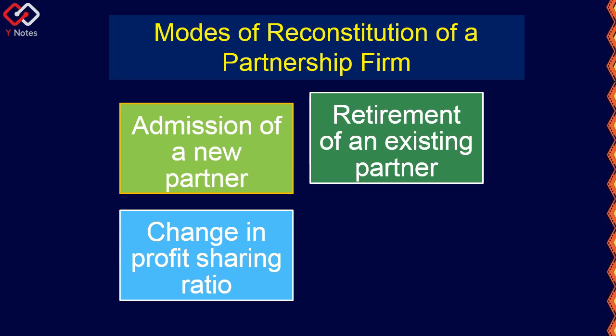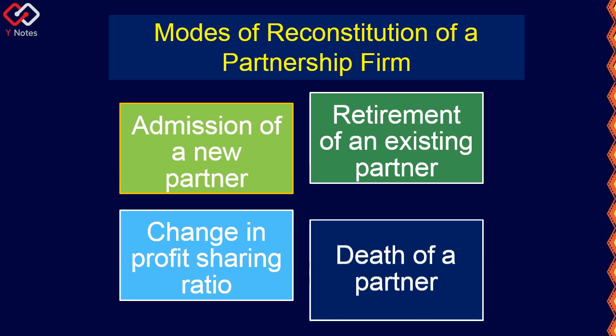For example, 50:50 might be increased to 60:40. That is based on the agreement. So then there will be a change in profit sharing ratio, and at that time the reconstitution will take place.